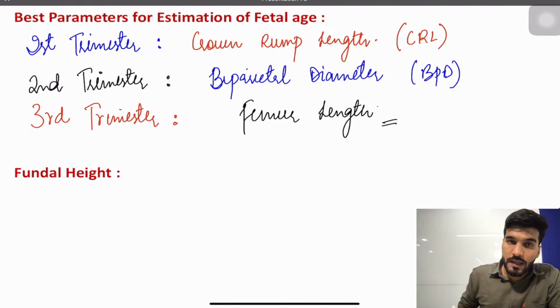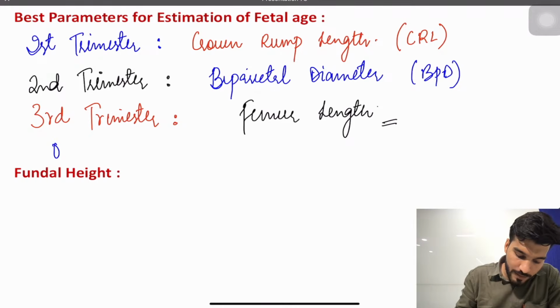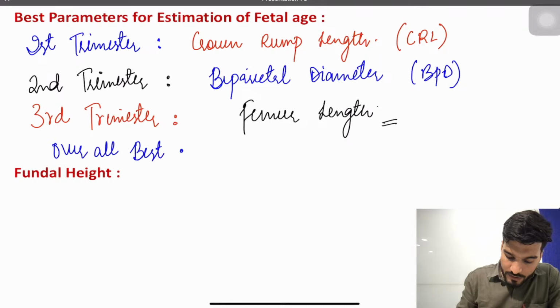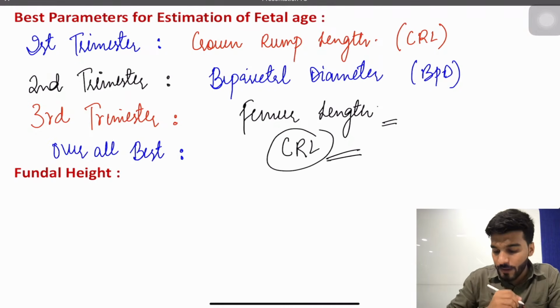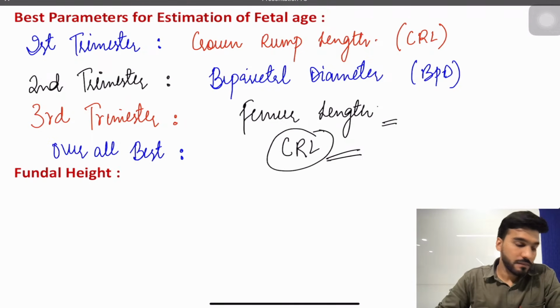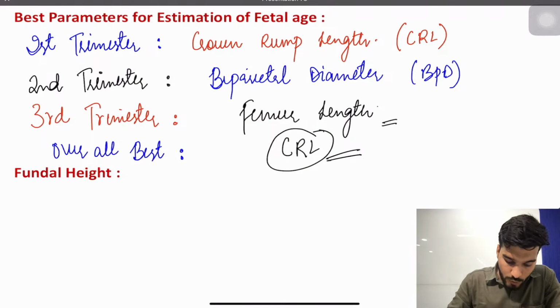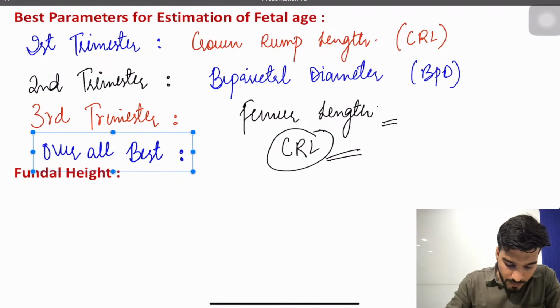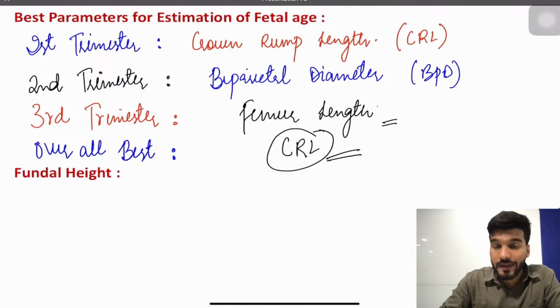If the question is asked what is the overall best for estimation of fetal age, our answer goes to crown rump length. Overall best is going to be crown rump length. Is that clear? Yes, so the best one is crown rump length. Okay, I will also discuss Naegele's formula, how we check the estimated date of delivery.